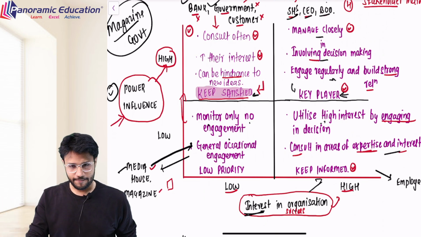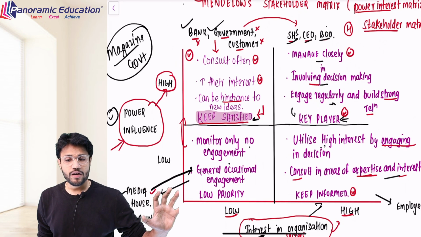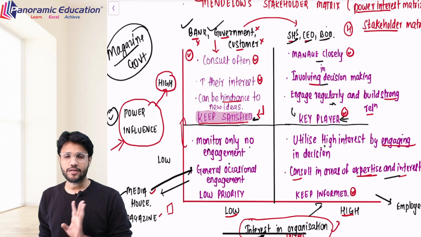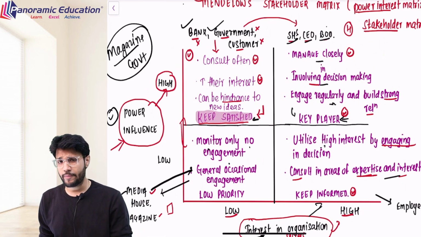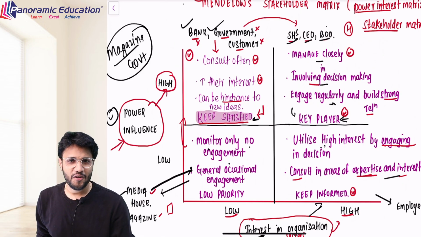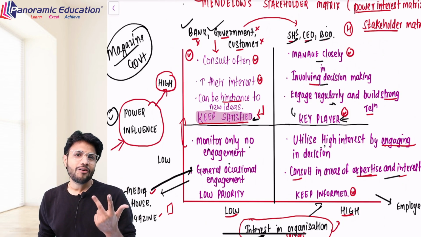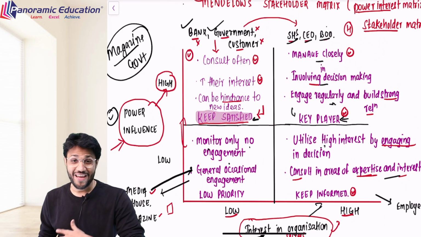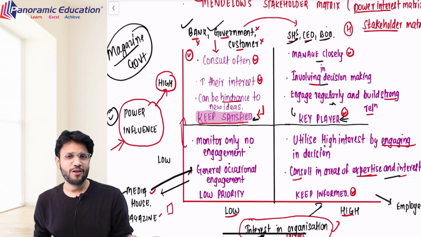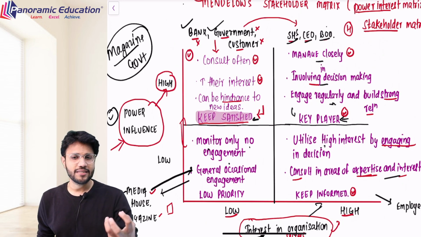Now after placing, let's say there are 4 boxes. For example, high power with low interest are bank, government and customers. They have good power and can influence you. Bank has given a loan to you. Government, obviously, can raid your business organization. Customer can reject your product. They have a good power, but they are not that interested as compared to your shareholders, CEO and BOD, for a very simple reason: for them, there are many options. So on one side, when I say high power, low interest, these are some stakeholders.